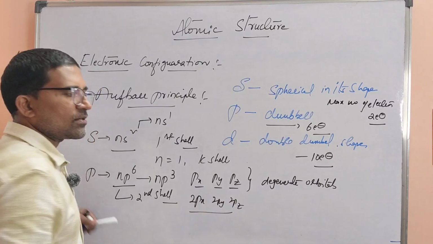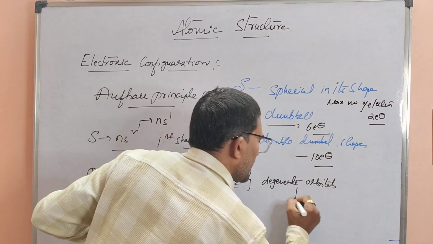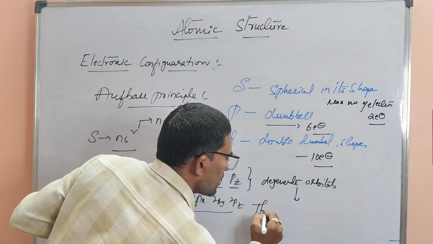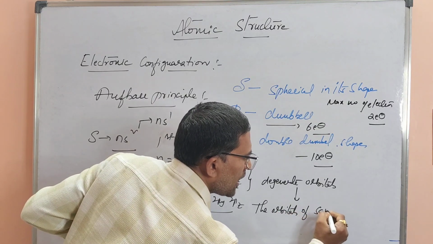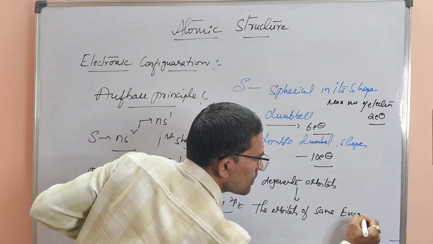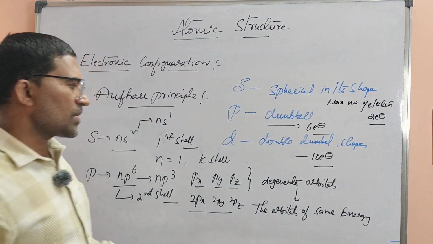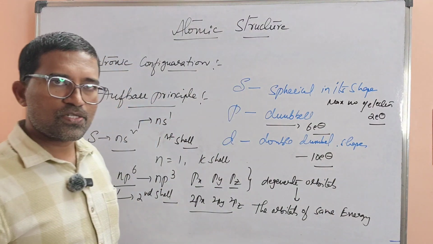These orbitals are called degenerate orbitals. What is the meaning of degenerate orbitals? The orbitals of same energy are called degenerate orbitals.